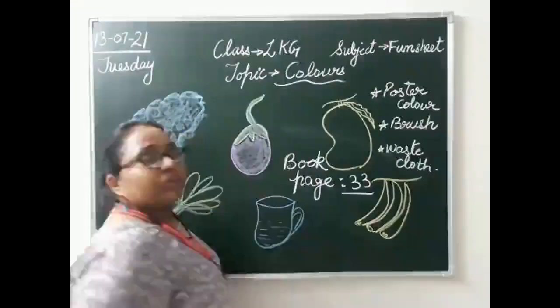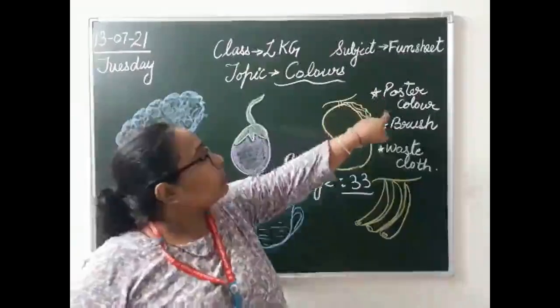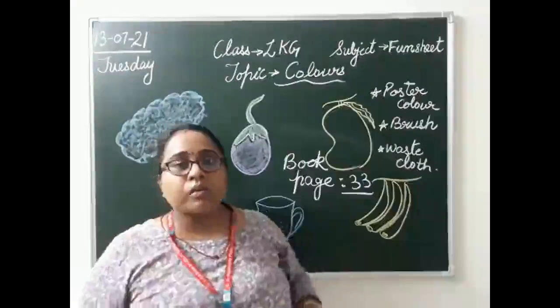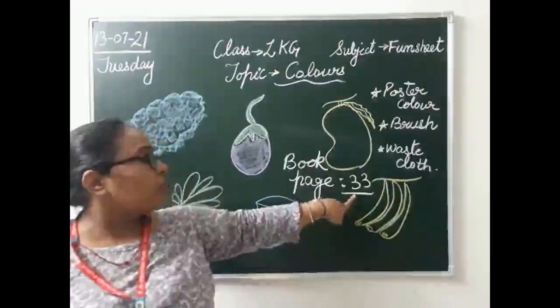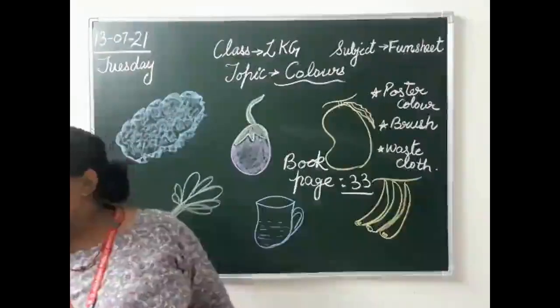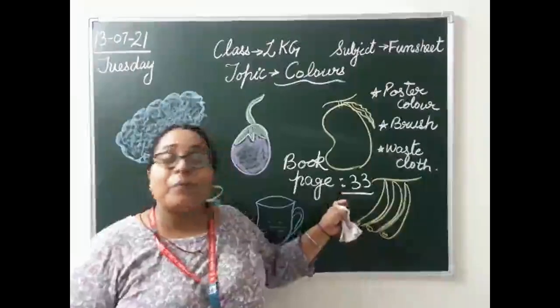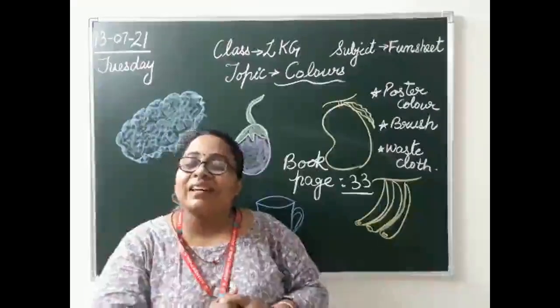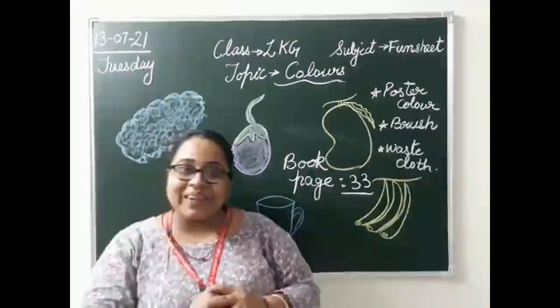Clear? So these are the three things you need: poster color, brush, waste cloth. We are going to do work on book page number 33. So open your things, open your book and gather your things, and let's begin doing our work. Okay?